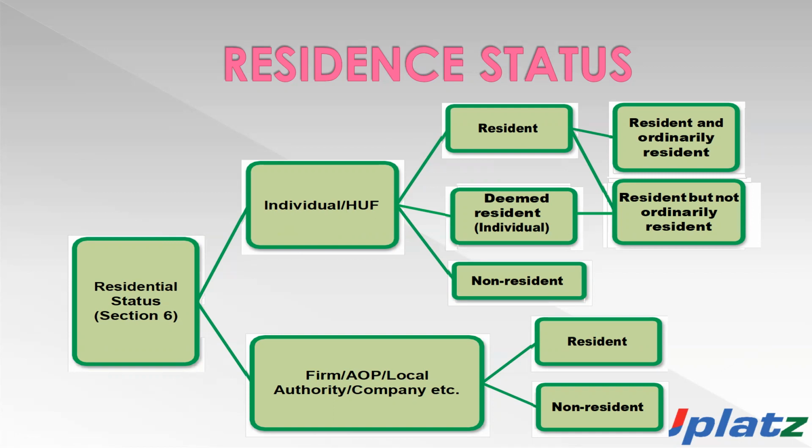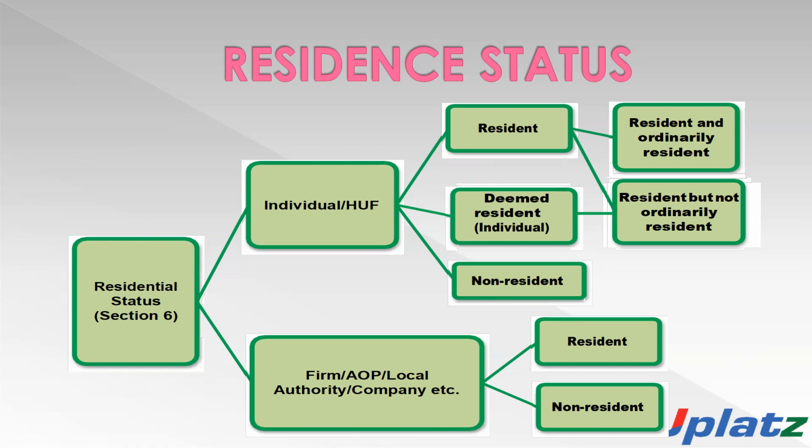First, we will discuss the residential status of individual and HUF, and then we will discuss the residential status of firm, AOP, BOI, companies, LLPs. The residential status of the individual and the HUF is classified into three broad categories. Number one, resident. Number two, deemed resident, and number three, non-resident.